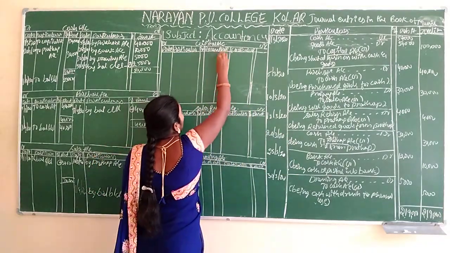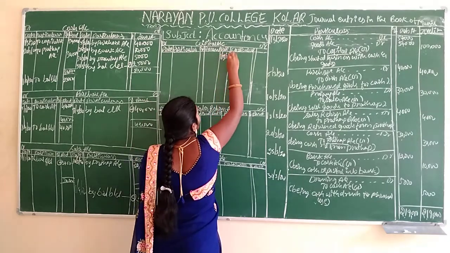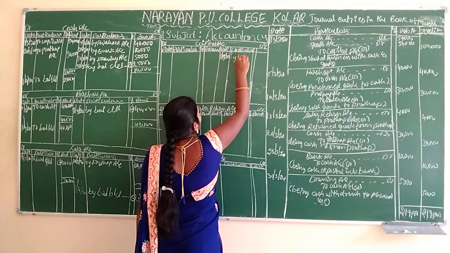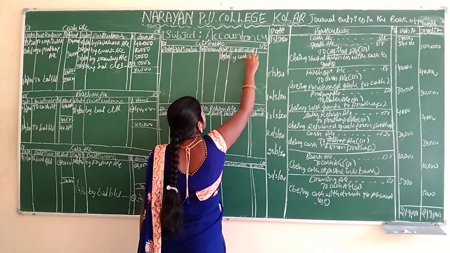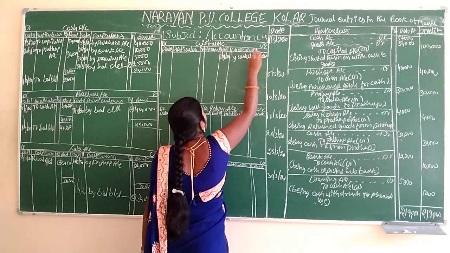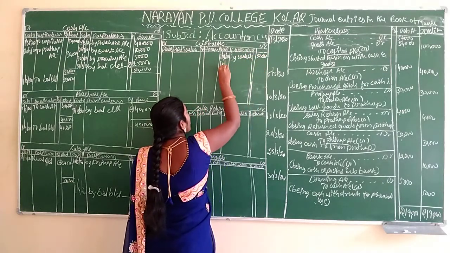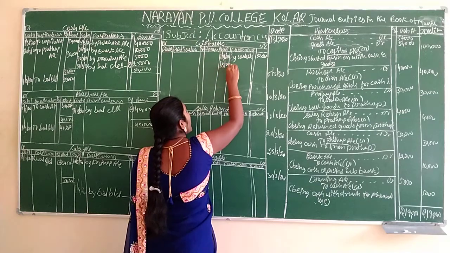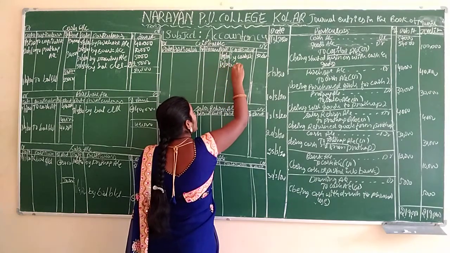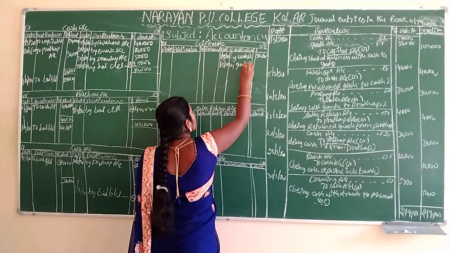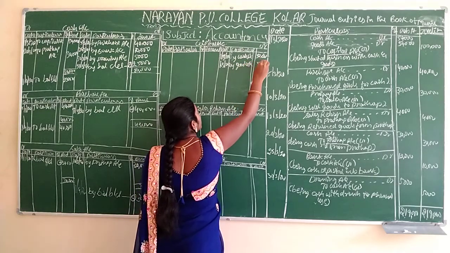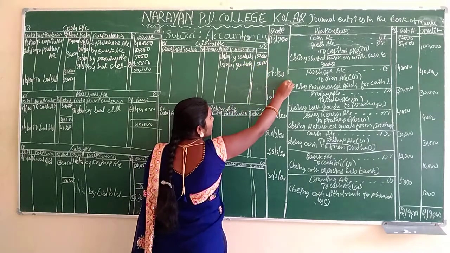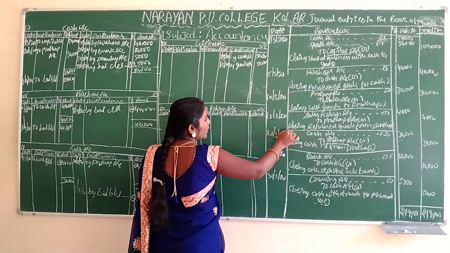Credit side means 1/3/2020, by cash account. How much cash is there? 50,000 rupees. Okay, same date, 1/3/2020, by goods account. How much is there? Same 50,000. Is there any capital here? No. Here no, here also not there.